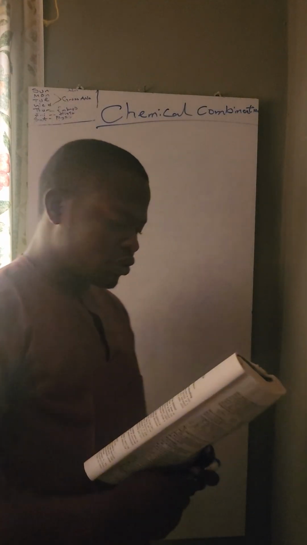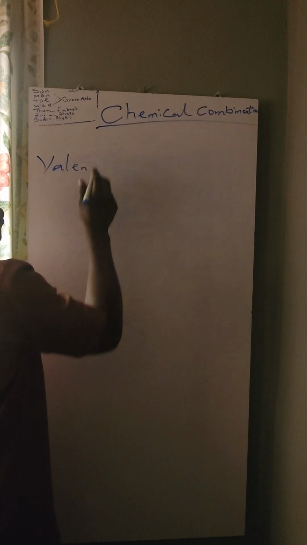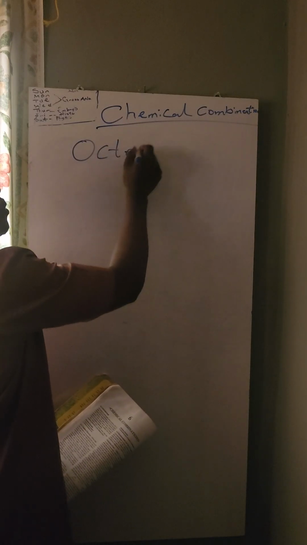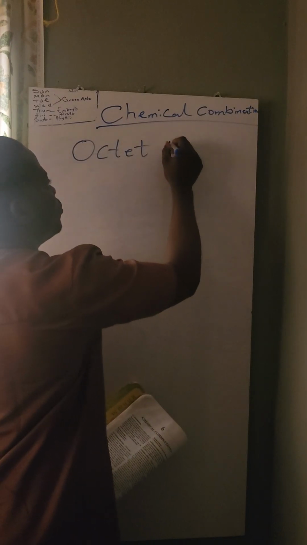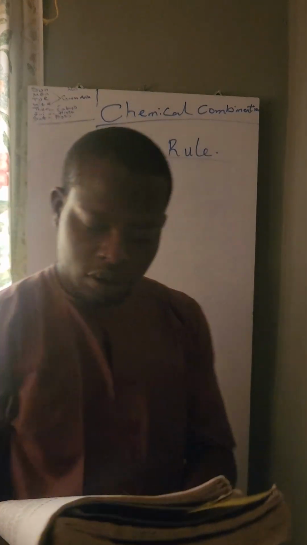From there, we have the valence electron. I'll be explaining the octet rule. Valence electron, or let's just call it the octet. Here it is, the octet rule.